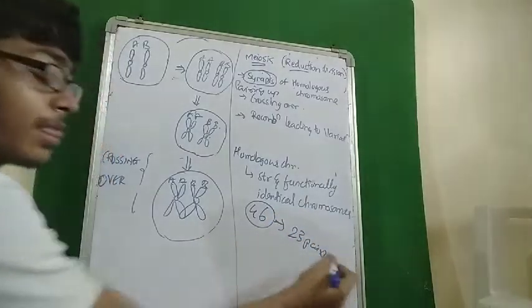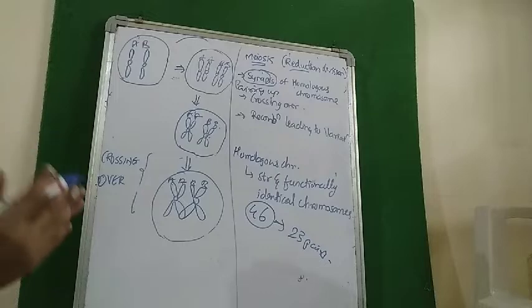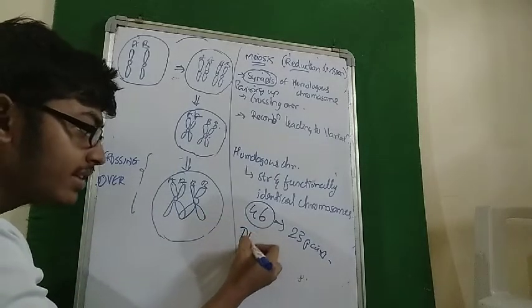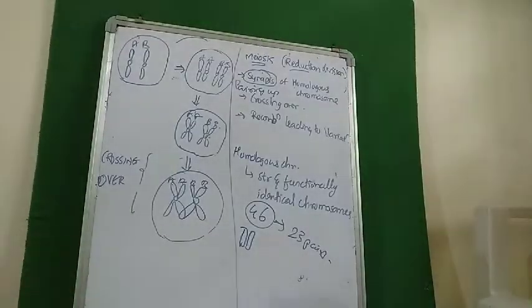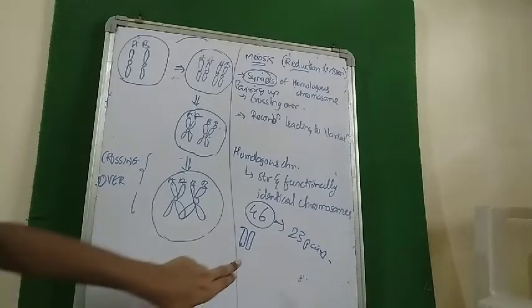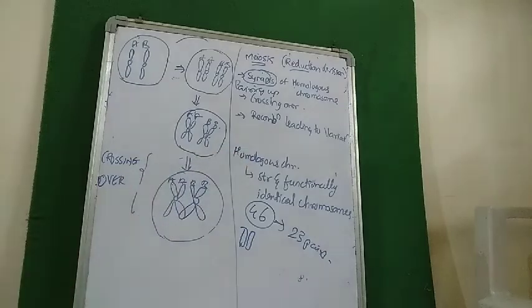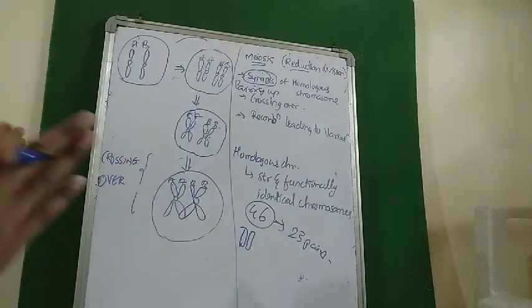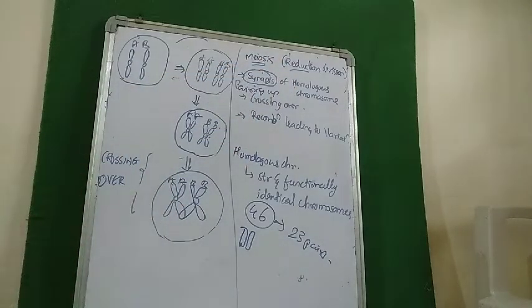That is, in humans two chromosomes are always the same in looking and in function. So 46 chromosomes are not dealt with like 1, 2, 3, 4, up to 46. It is 23 pairs, like these two chromosomes, they are identical. These two are identical. So two chromosomes forming a pair which are structurally and functionally identical are called homologous chromosomes. So pairing up means homologous chromosomes come together with each other.